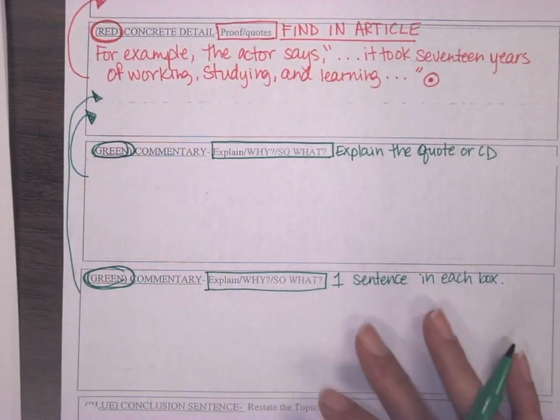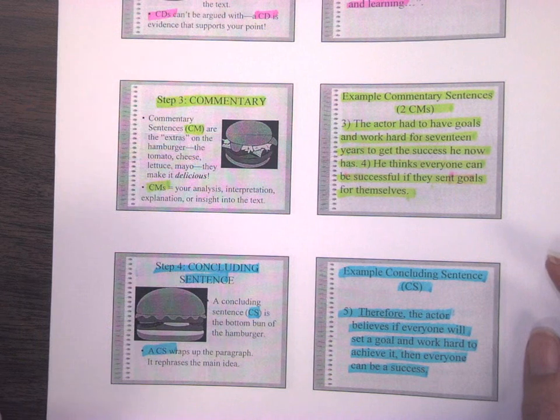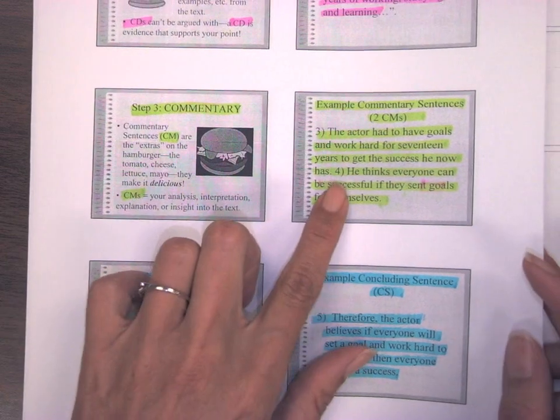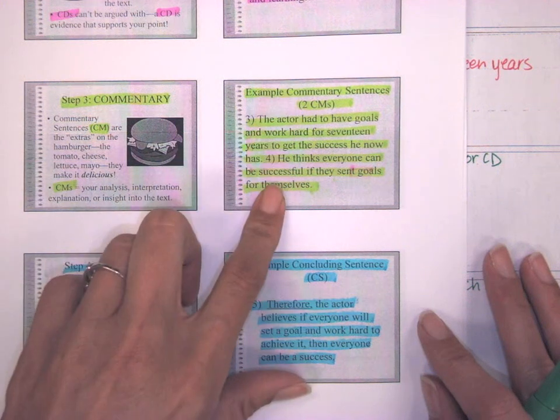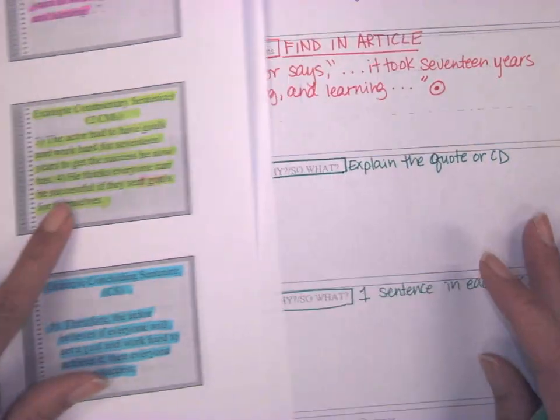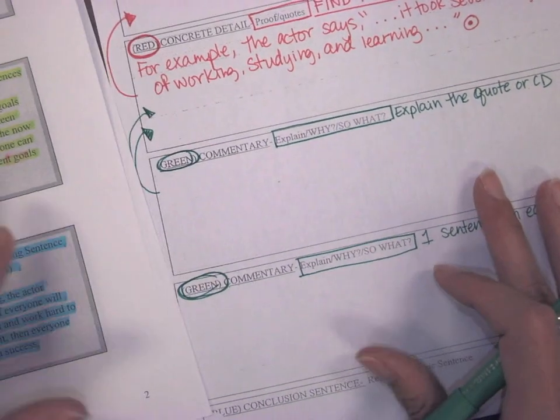Okay, now again, there are more examples and more notes in that PowerPoint that's available in Google Classroom, so you can always refer back to that if you need to, but I'm going to use the two examples that are provided to you in that PowerPoint. Okay, so all I'm going to do is write this into my boxes just so you can see.